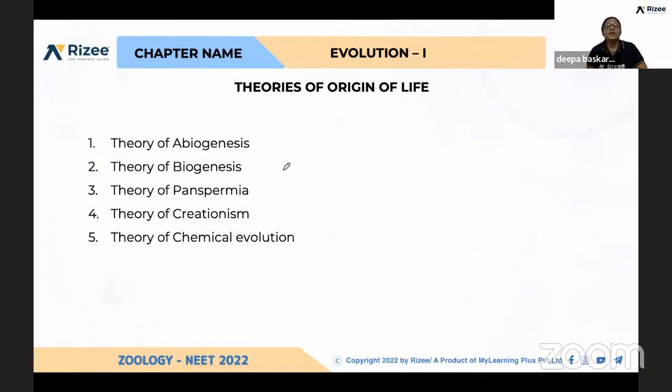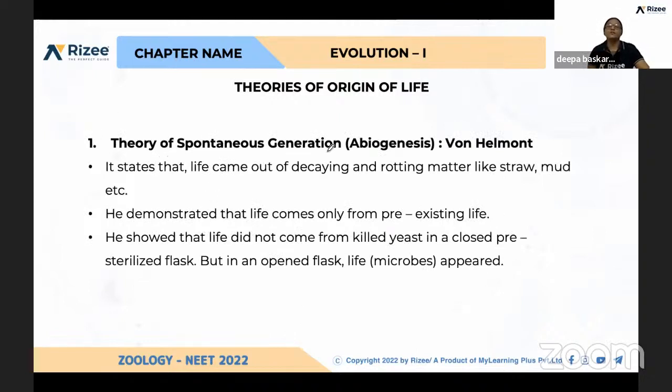Yeah, other than that, so many theories have been proposed by different scientists: theory of abiogenesis, theory of biogenesis, panspermia, theory of creationism, and chemical evolution. Let us see one by one. The first theory is the theory of spontaneous generation or abiogenesis. The name itself indicates that abiogenesis means non-living to living.